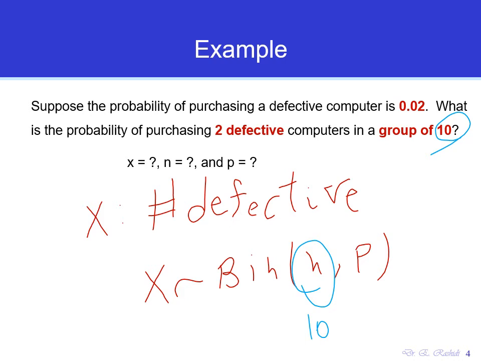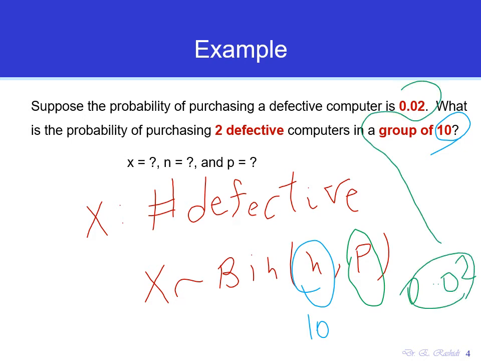Okay, so the probability of success for us here, P, is 2%, and it comes from here, right? 2%. So the question asks for the probability of having 2 defective computers, and using the formula for the binomial distribution it is easy to find. So let me get rid of this, and we're going to solve the problem.